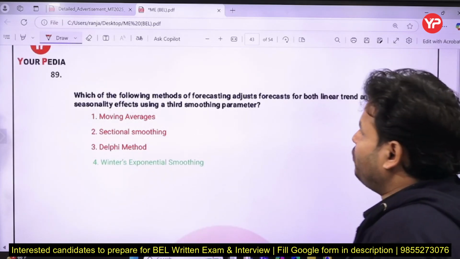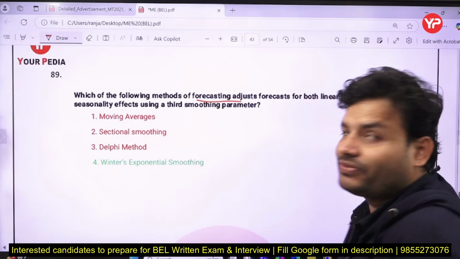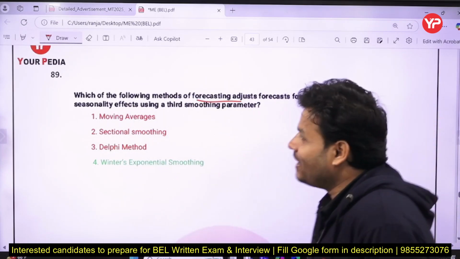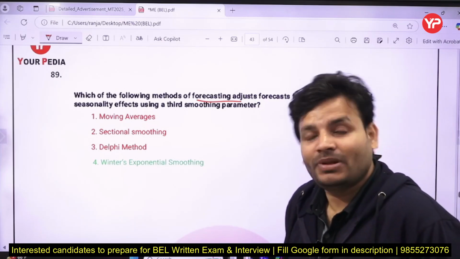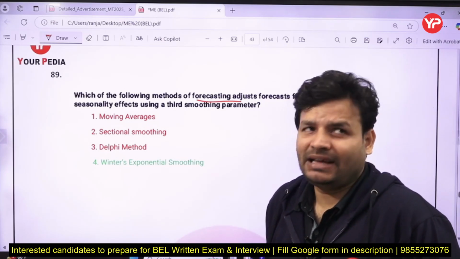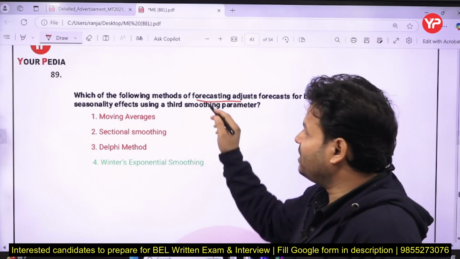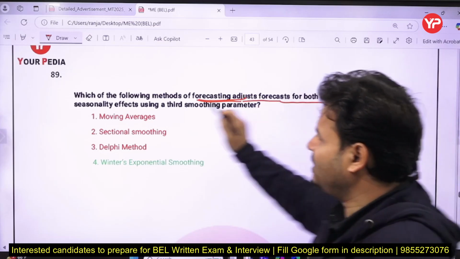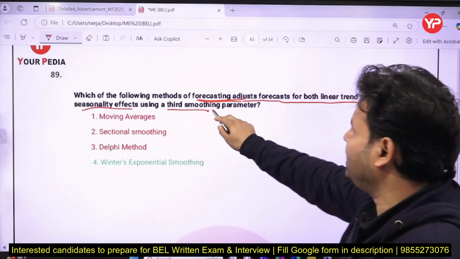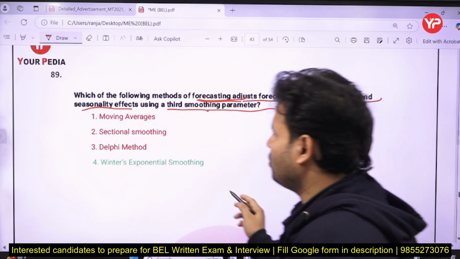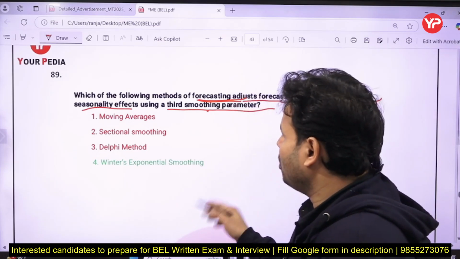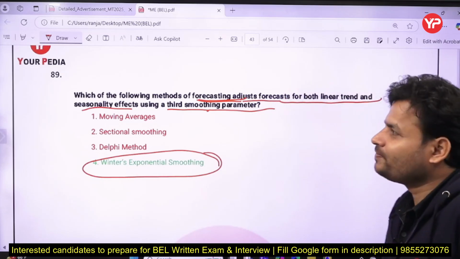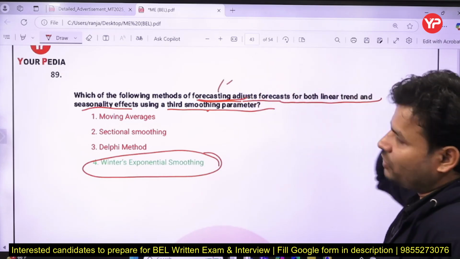Which of the following methods of forecasting, that is again a question from machine design. So you can see a large number of questions have been taken from machine design. Sorry, forecasting is from inventory, but yes, inventory and machine design have had a lot of questions asked. Which of the following methods of forecasting adjusts the forecast for both linear trend and seasonality effect using the smoothing parameters? Moving average, sectional, Delphi method, Winter's exponential method. So this is called the exponential smoothing method. That question has been taken from forecasting.